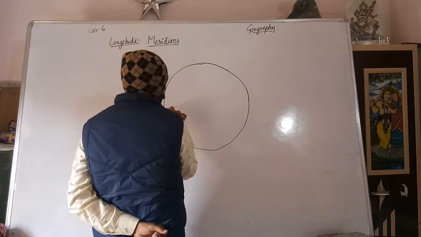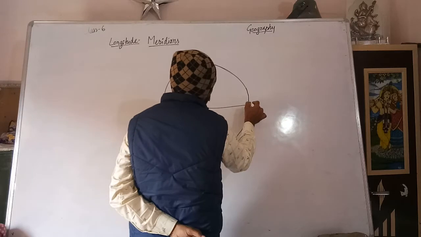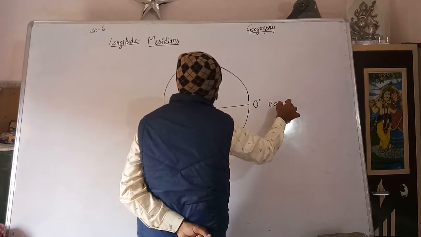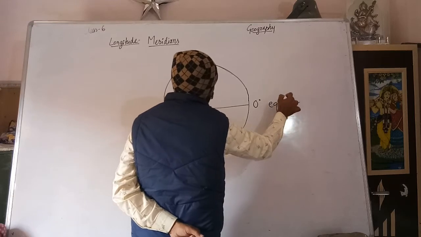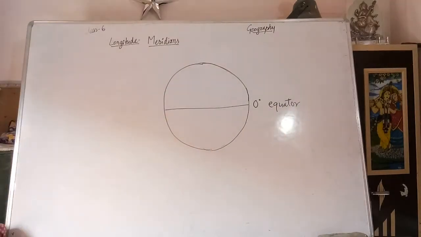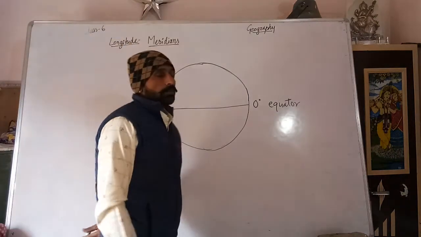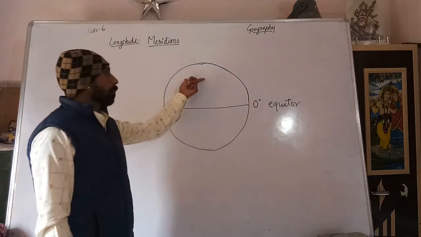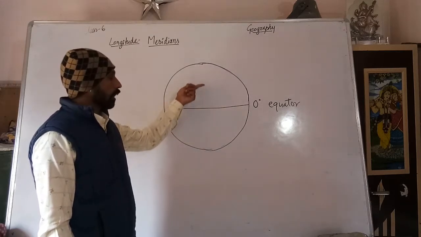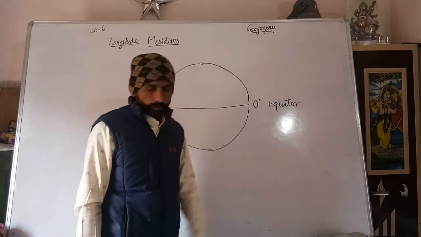The most famous latitude is 0 degree, that is the equator. The 0 degree line is the equator, which divides the earth into two hemispheres, the northern hemisphere and the southern hemisphere.